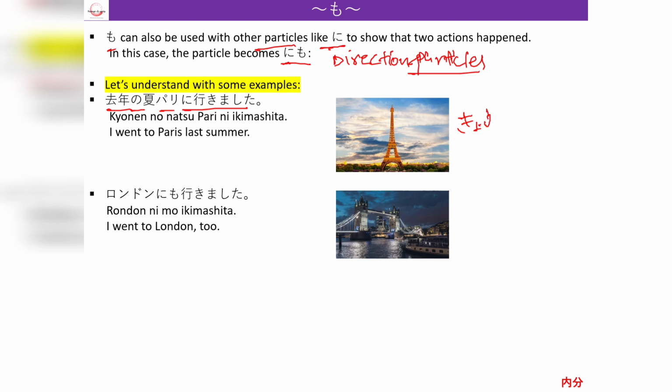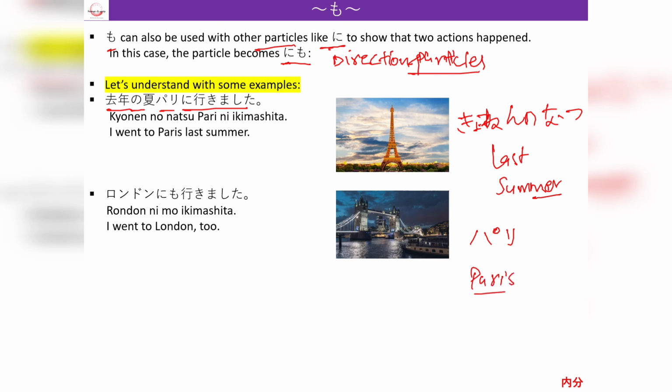Kyonen no natsu is last summer, and pari is Paris, and ikimashita is the past form of ikimasu, which means to go. So it becomes went. Then the translation will be I went to Paris last summer.